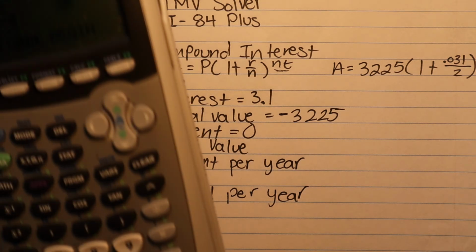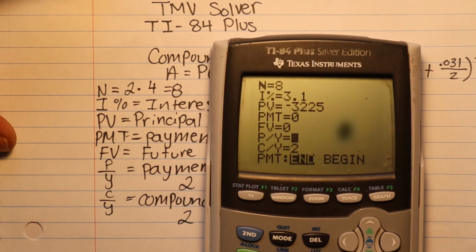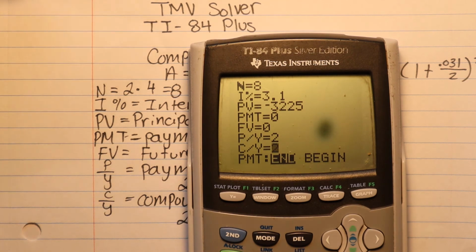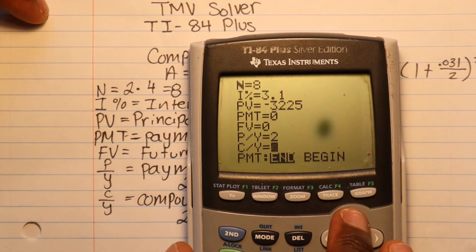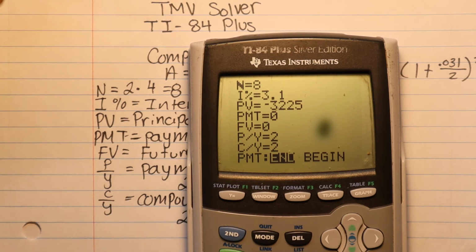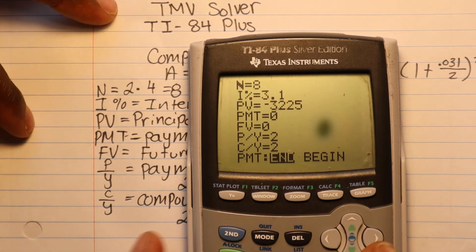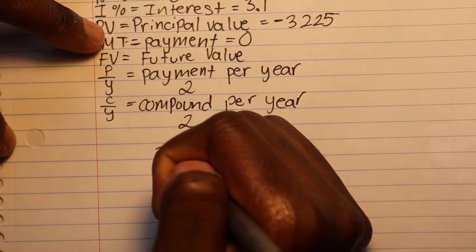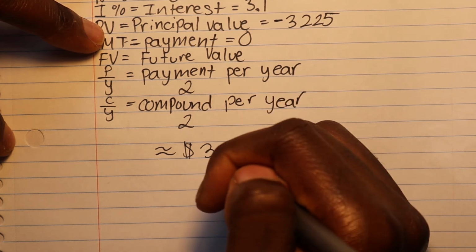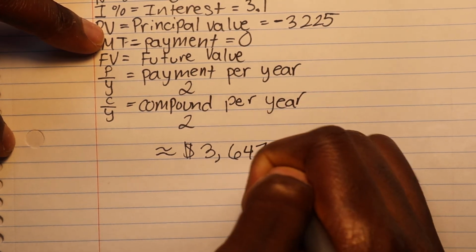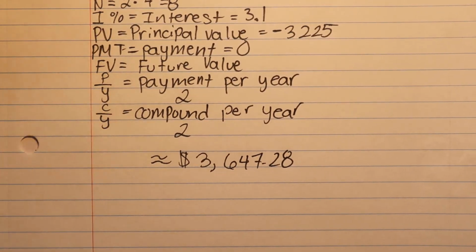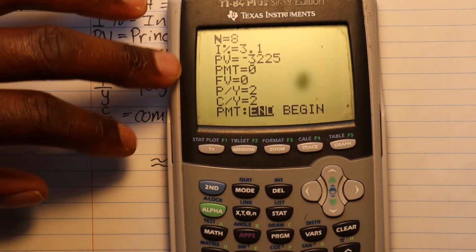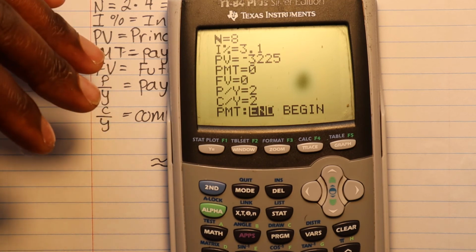Okay, so what you would have to do is type in 2 for your payment per year, and then you hit enter, and then for your compounds per year you hit 2 as well. So all you have to do is hit the up key, and go to where it says future value, in order to get the final answer. Because remember, what we're looking for is 3,647 and 28 cents. Okay, so you hit the up key, you go back to FV for future value, correct?